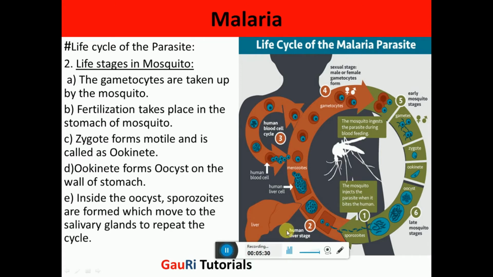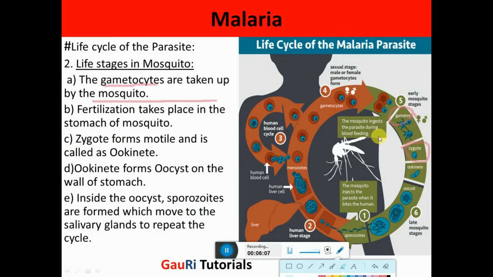Now in this case, we have studied up to gametocytes, that in human blood corpuscles there is formation of gametocytes. Now when these gametocytes enter into the mosquito, how do they enter? When any other mosquito bites us, these gametocytes are taken up by the mosquito along with the blood which it sucks from the humans, and these gametocytes lead to the formation of gametes, that is male and female gametes, which fuse to form zygote.